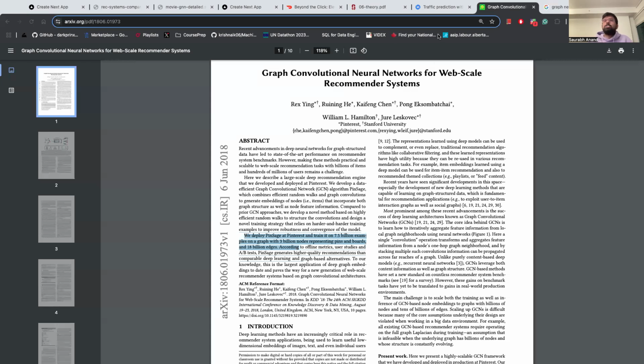As we saw, graph neural networks are being used a lot around us, and their popularity is picking up a lot of pace. So I thought it would be a good point to share the mechanism of how a graph neural network works. And yeah, that's it for this video.